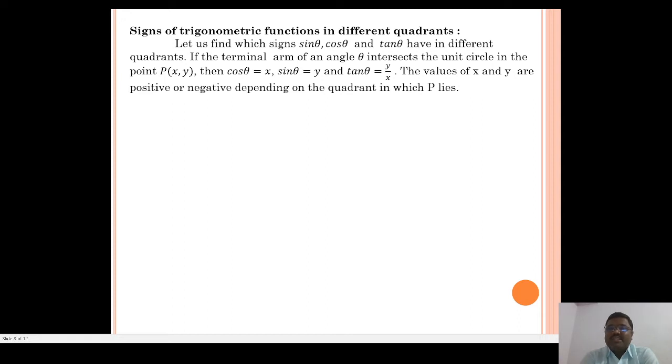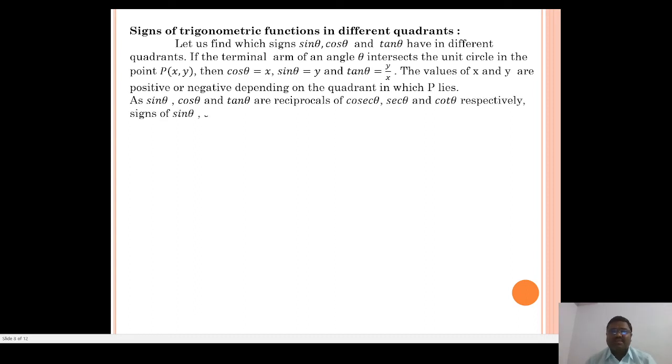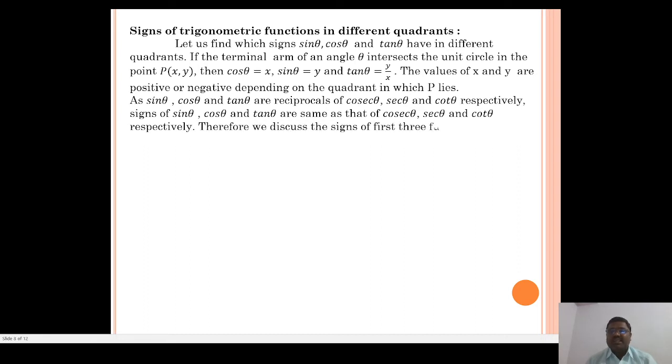The values of x and y are positive or negative depending on the quadrant in which P lies. As sin theta, cos theta and tan theta are reciprocals of cosec theta, sec theta and cot theta respectively, the signs of sin theta, cos theta and tan theta are the same as those of cosec theta, sec theta and cot theta respectively. Therefore, we discuss the sign of the first three functions only.